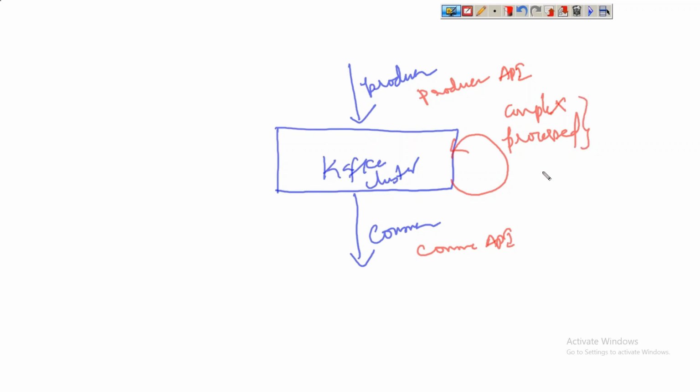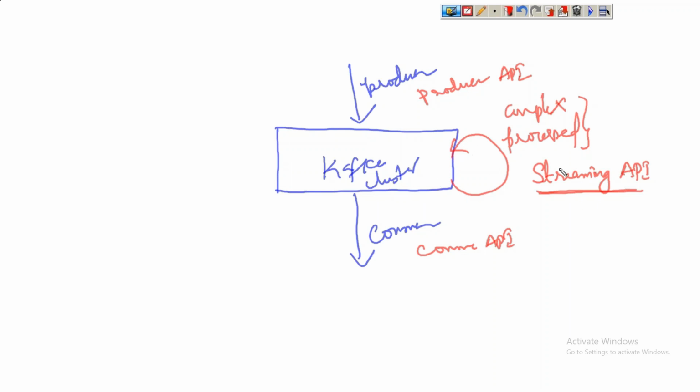For that, one more API is provided, called the streaming API. Remember this. So what is the streaming API? It is a set of operations provided to perform operations on Kafka topics. That is nothing but partitions, right? We perform the operations at topic level, and internally the operations will be operated on the partitions.